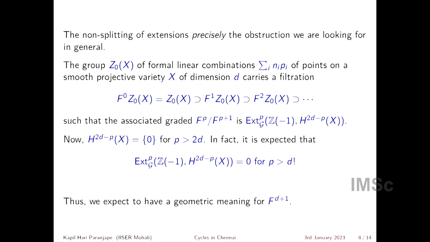we haven't actually proved any of these statements, but we expect therefore there to be a geometric meaning for F^(d+1). Okay, and that geometric meaning is through the notion of rationally trivial cycles. Okay, so probably Srinivas will talk a little bit more about this in his talk.